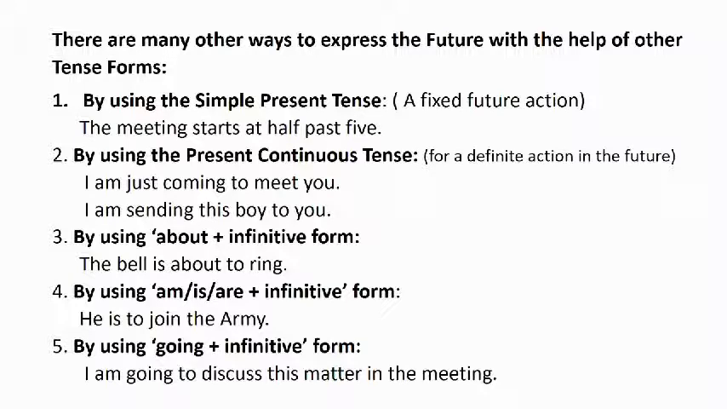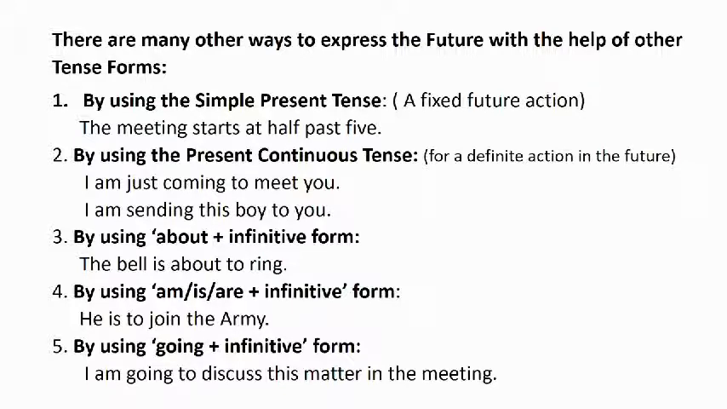Next, using the present continuous tense, we can express a future action. Such actions will be definite future actions. For example, I am just coming to meet you. So this is a definite action in the near future. I am sending this boy to you. So this action is about to take place. It is in the near future.